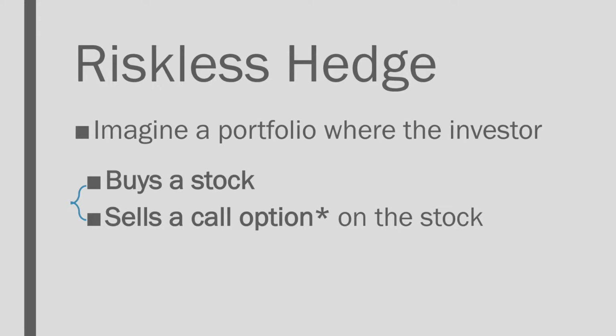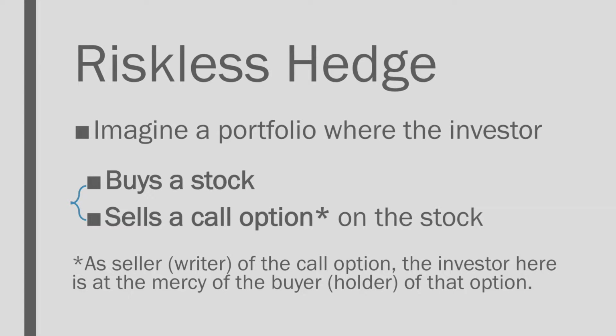To understand a riskless hedge, imagine a portfolio where the investor buys a stock and at the same time sells a call option on that stock. Take note that as a seller or writer of the call option, the investor here is at the mercy of the buyer or holder of that option as to whether there would be a transaction. Now, it is to be pointed out that we are looking at things from the perspective of the seller or writer of the option. Why is this a riskless hedge?